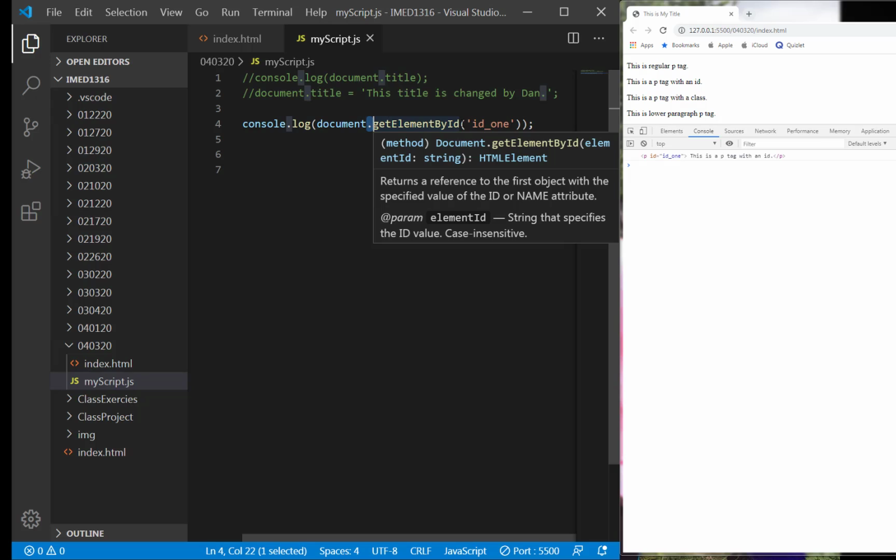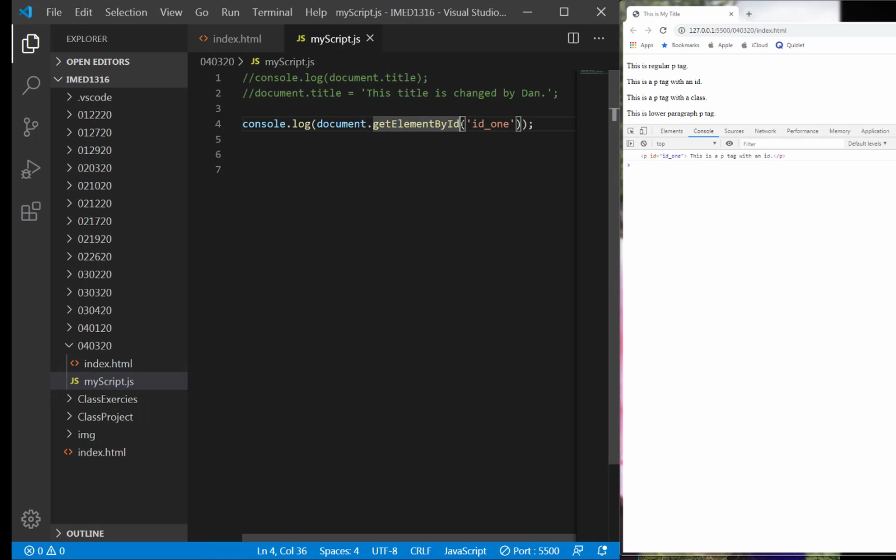How do I know whether it's a method or a property? A method has these two left and right parentheses right here, and those parentheses make it a method. Think of it as an action. So getElementById passes across an apostrophe ID_1, which is from the HTML page, and it goes back to this variable called document. The same goes for console.log, which has a dot syntax, and log has left and right parentheses, which tells you it's a method. Without the left and right parentheses, it would be a property.